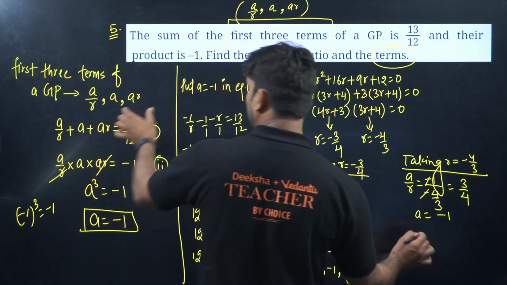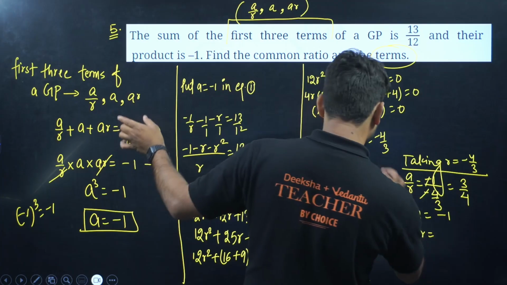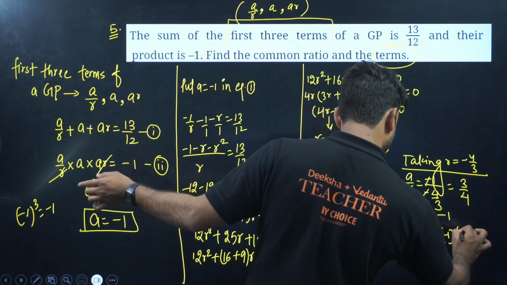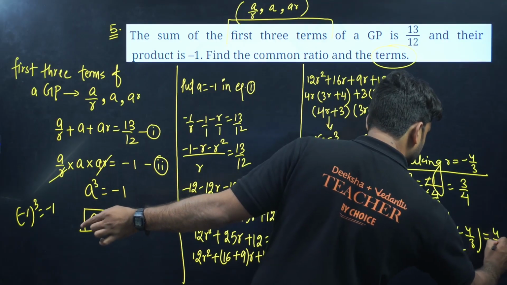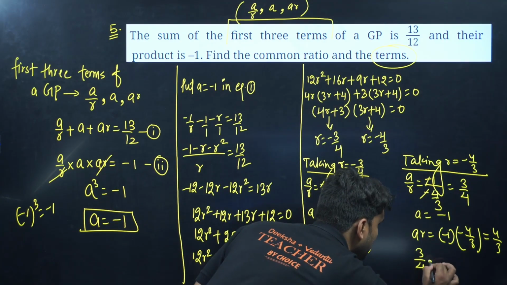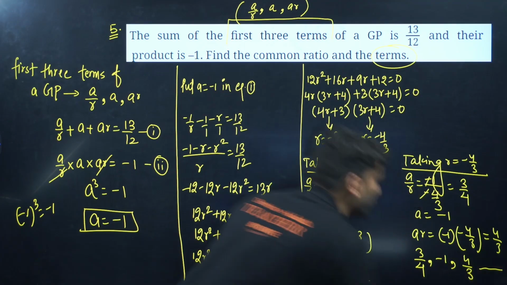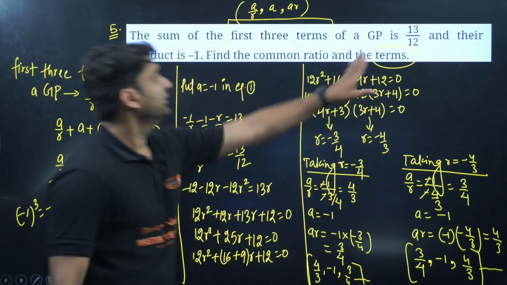And the third term is ar. So a is minus 1 and r is minus 4 by 3. So this is minus minus plus 4 by 3. So the GP will be 3 by 4, comma, minus 1, comma, 4 by 3, and so on. So we have two GPs.